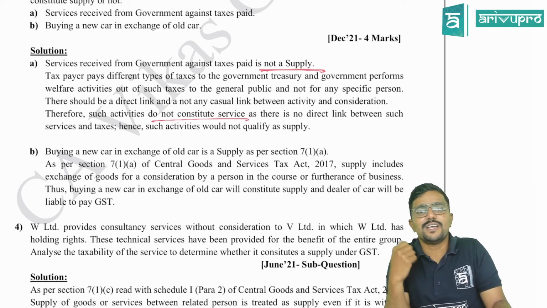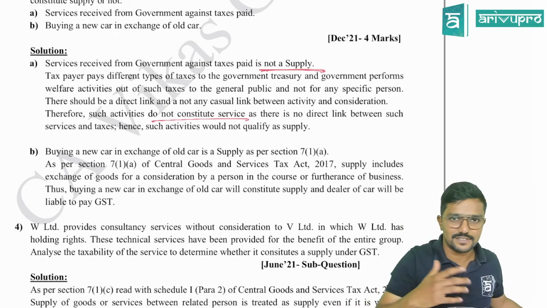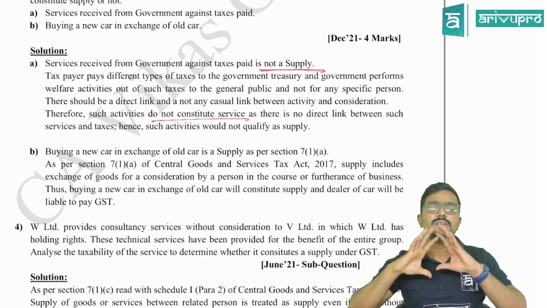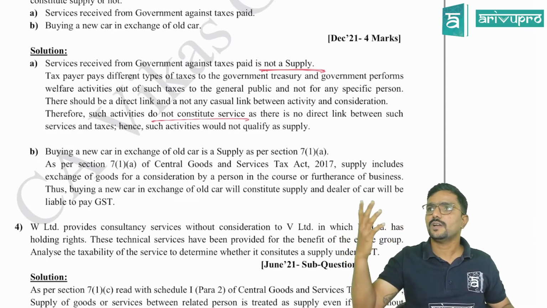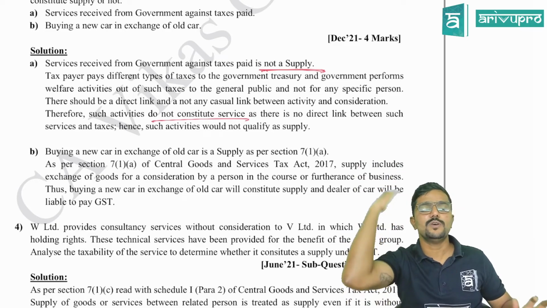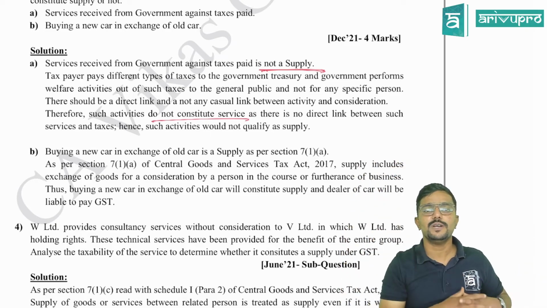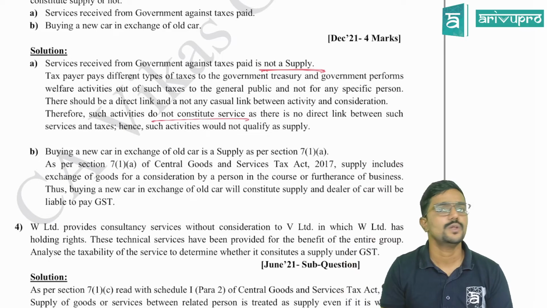So government is not giving services for me just because I paid tax. Whatever services government is giving, it is for everyone, not only for me. For example, Ambani, Adani are paying more taxes. Let me give some services for them only. Can government do that? No.